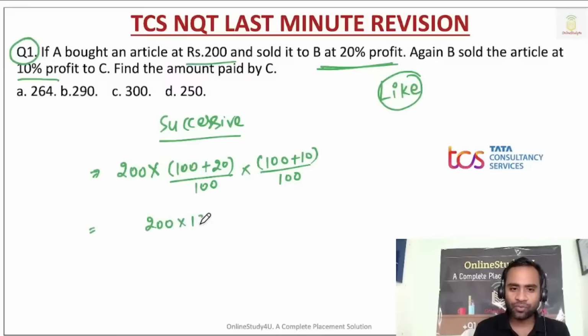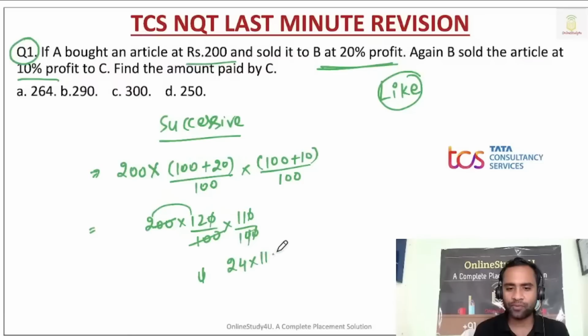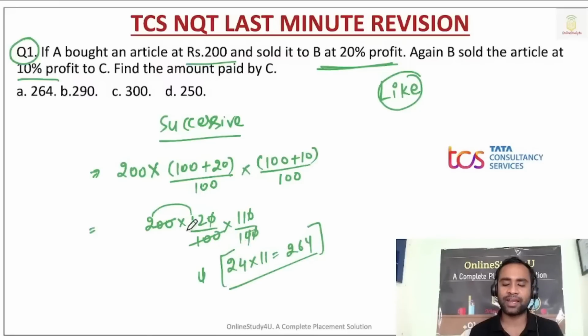So 200 into 120 by 100 into 110 by 100. 20 will cancel 20, 10 will cancel 10, 10 will cancel 10. So 12 into 2 is 24, and 24 into 11 will be 264. So 264 will be the correct answer.